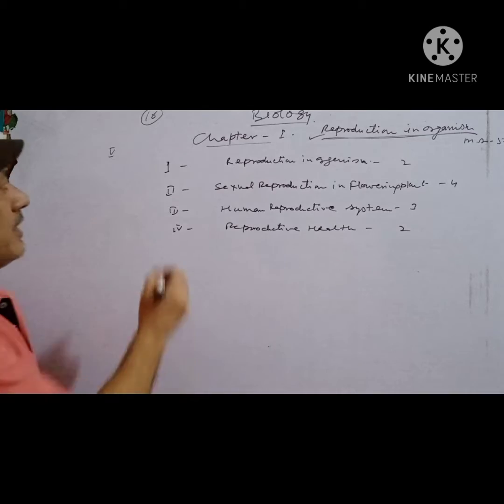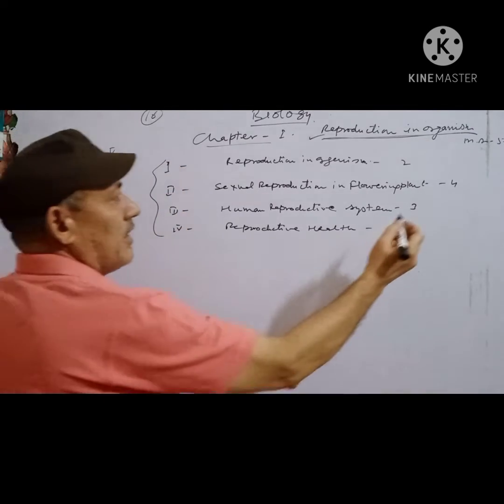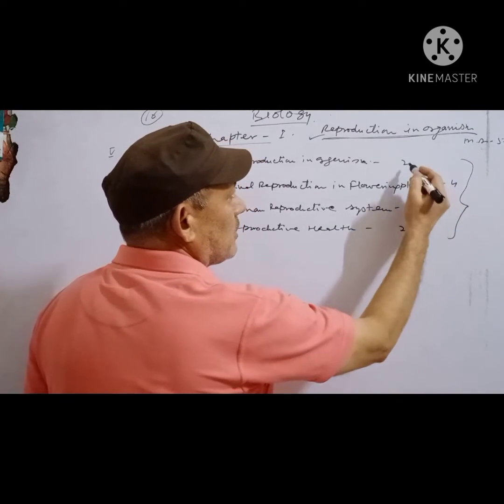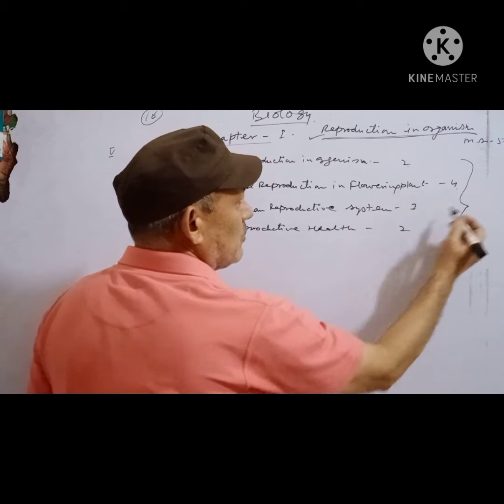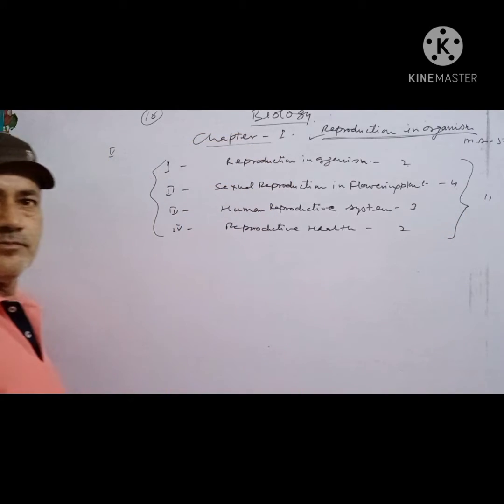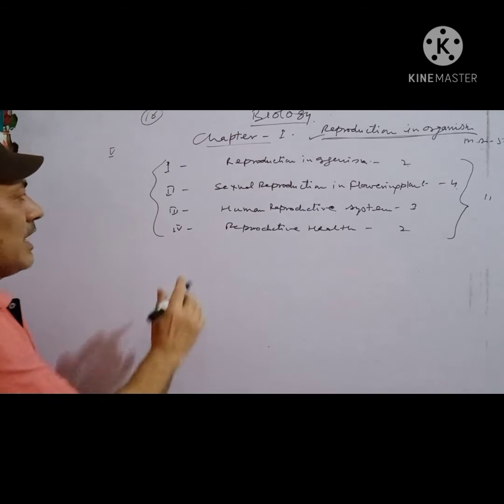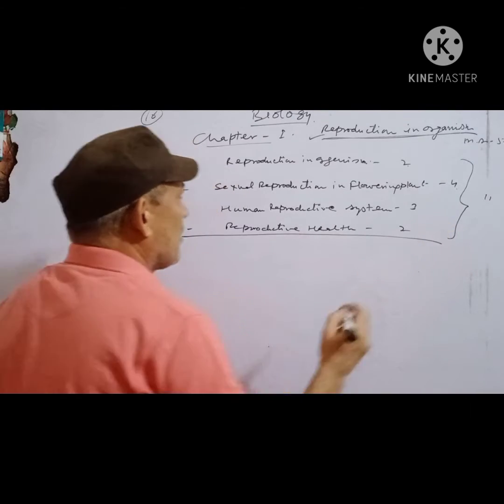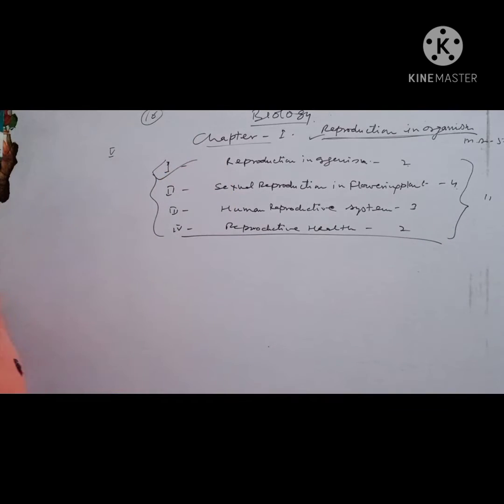The first unit has 4 chapters and it has the marks weighted 2, 4, 3, 2, total 11 marks according to the exam board. The first chapter is reproduction in organism.